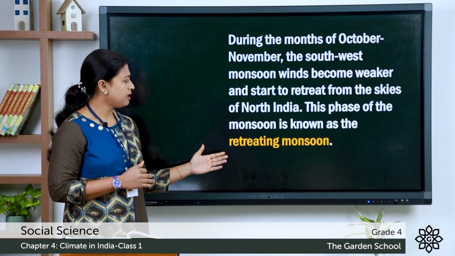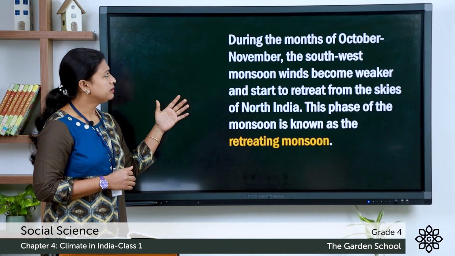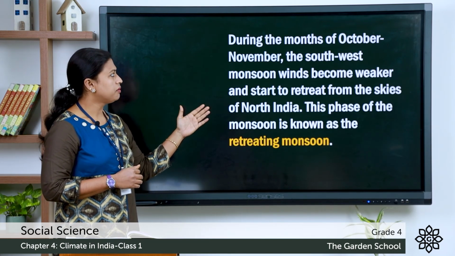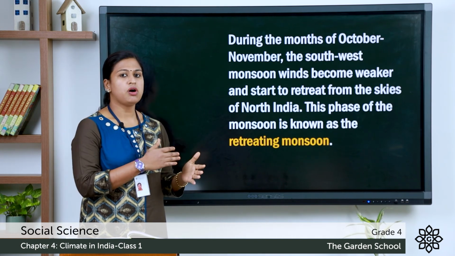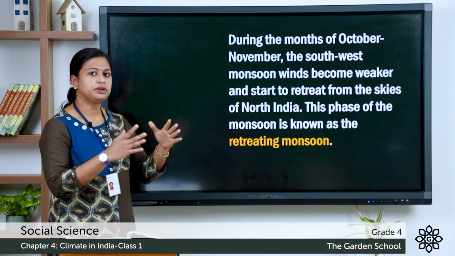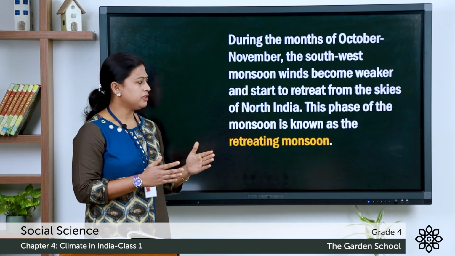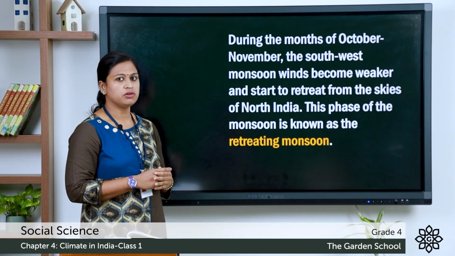Now, let's discuss the retreating monsoon. During the months of October, November, the southwest monsoon winds become weaker and start to retreat from northern India. This phase is known as the retreating monsoon.